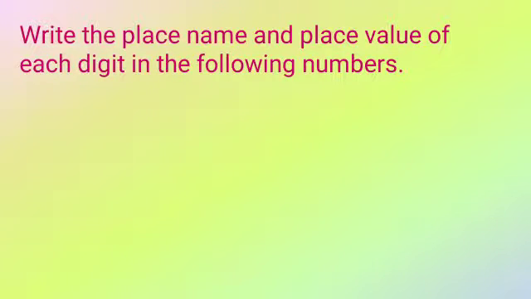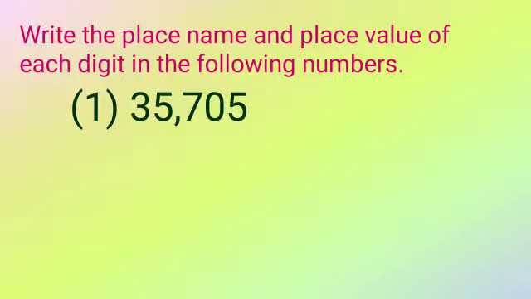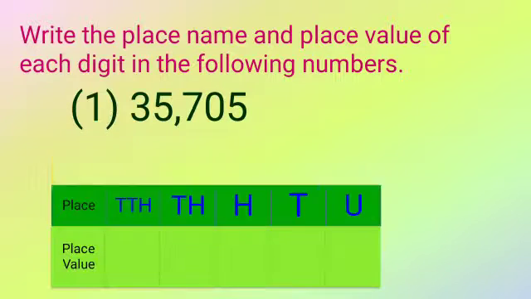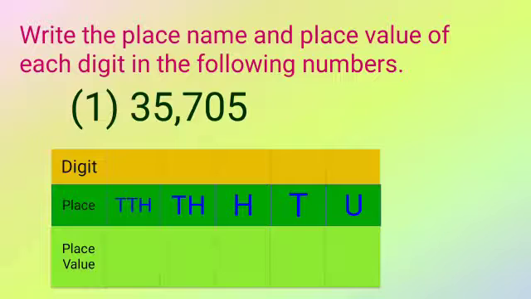Write the place name and place value of each digit in the following number. Here is the question. Now first of all you have to see how many digits are there. 5. So according to that we will prepare the table: digit, place and place value. I have written only 5 columns because there are 5 digits. That is U, T, H, TH and TTH. First we will put all the digits in the proper place. So I will start from the right hand side: 5, then 0, then 7, then 5, then 3.